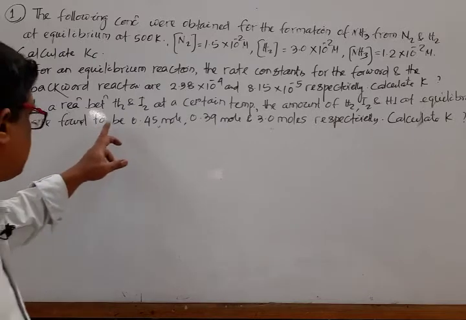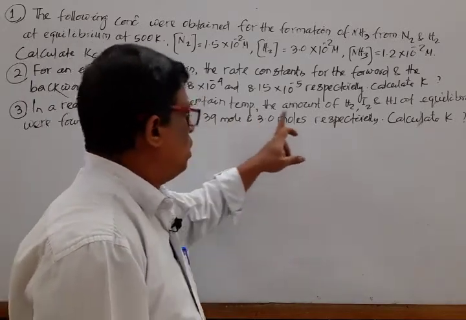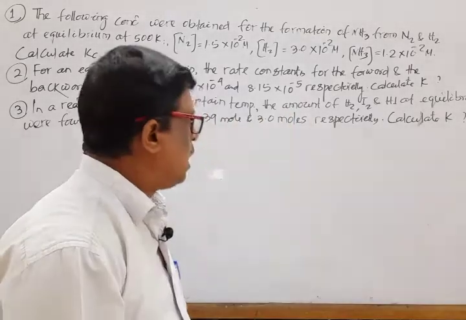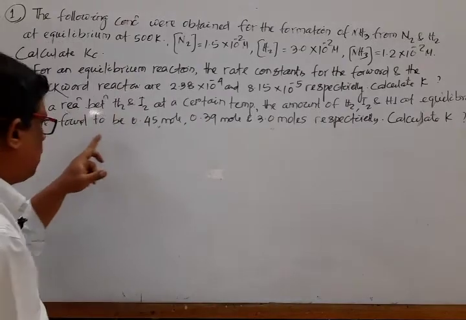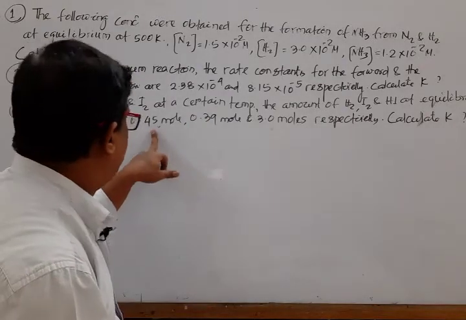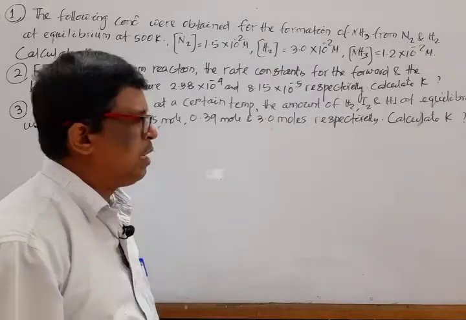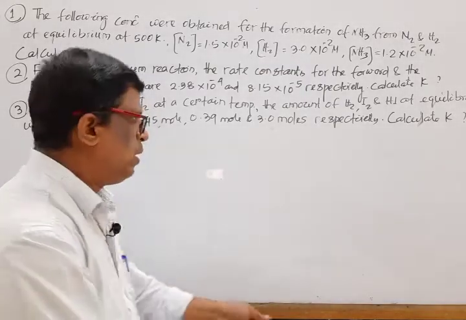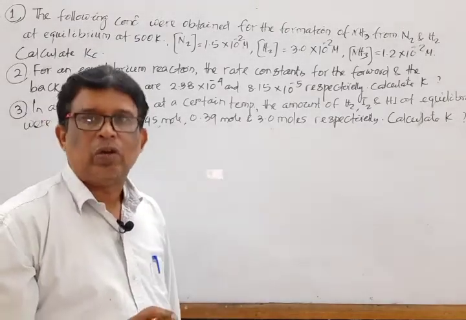In a reaction between hydrogen and iodine at a certain temperature, the amounts of hydrogen, iodine and hydrogen iodide at equilibrium are found to be 0.45 mole, 0.39 mole and 3.0 mole respectively. Given the moles in the question, calculate the equilibrium constant.